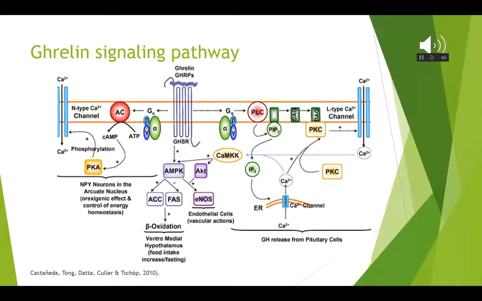Next, ghrelin activates AMP-activated protein kinase which regulates food intake, feeding or fasting, and vascular actions. The final pathway involves the activation of protein kinase C, which increases calcium serum levels. This is important as it regulates growth hormone release from pituitary cells, which is necessary for normal growth.